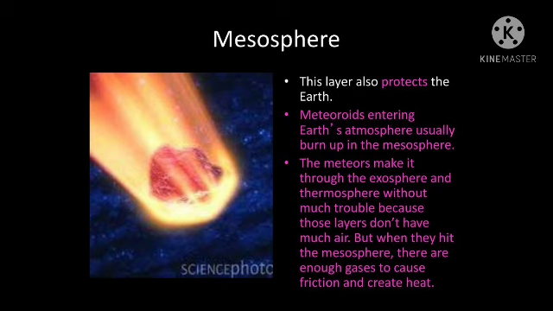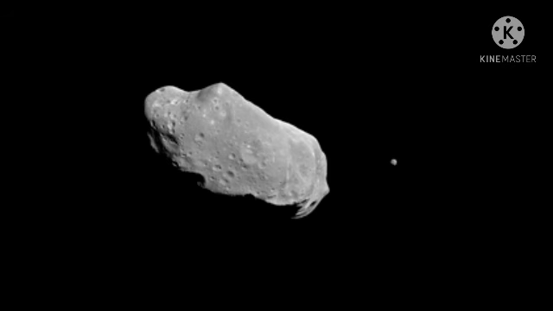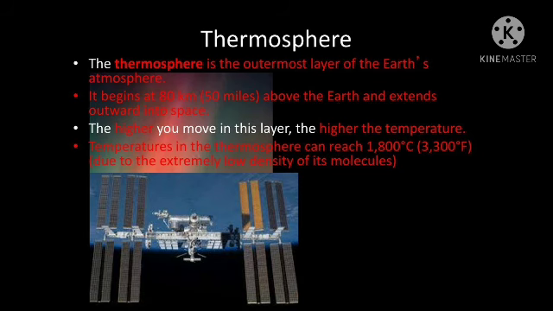These stones, as they pass through this layer, because of gravity, the gravity will pull the stones near to the earth. So as they enter through these layers, they will rub and they will burn. Okay, so they appear like shooting stars in the sky. Right, children? You can see the meteoroids burning where? In the mesosphere. Next you have the thermosphere.